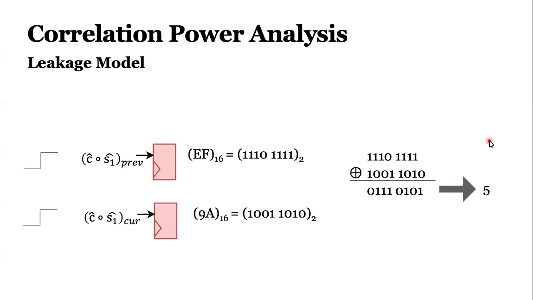Then I'm calculating how many bits we have. 5. It means that 5 bits changed. If it's 1 bit change, it is going to require less power, but it is 5. So this is basically giving me an idea of how to correlate with power.